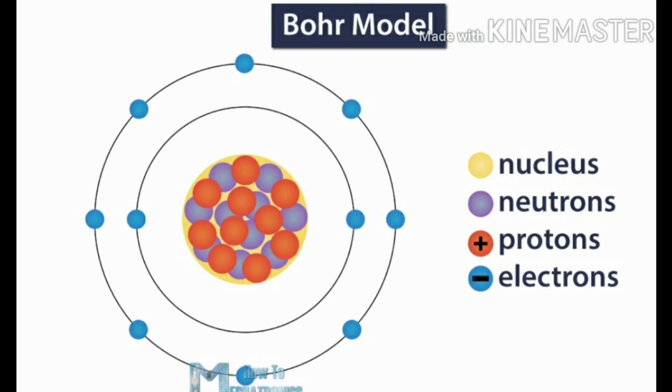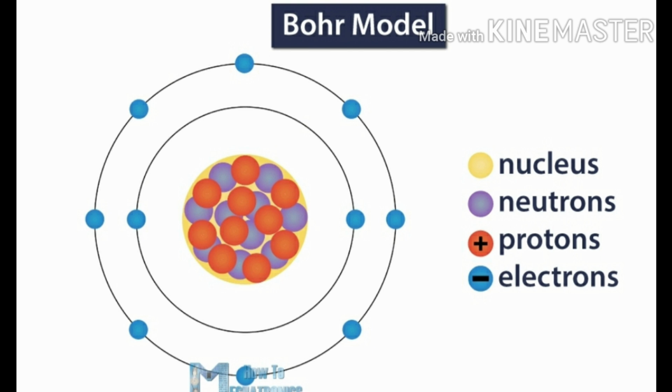Let us understand with the help of another diagram. See, here in Bohr's model you can see the arrangement of neutrons and protons at the center in the nucleus, and the blue colored round structures, electrons, which are negatively charged, are moving around in different shells around the nucleus.